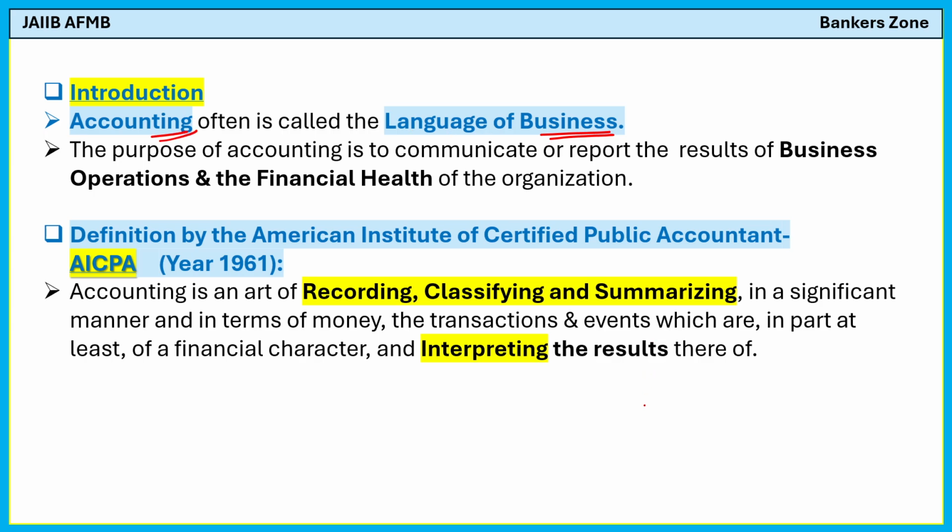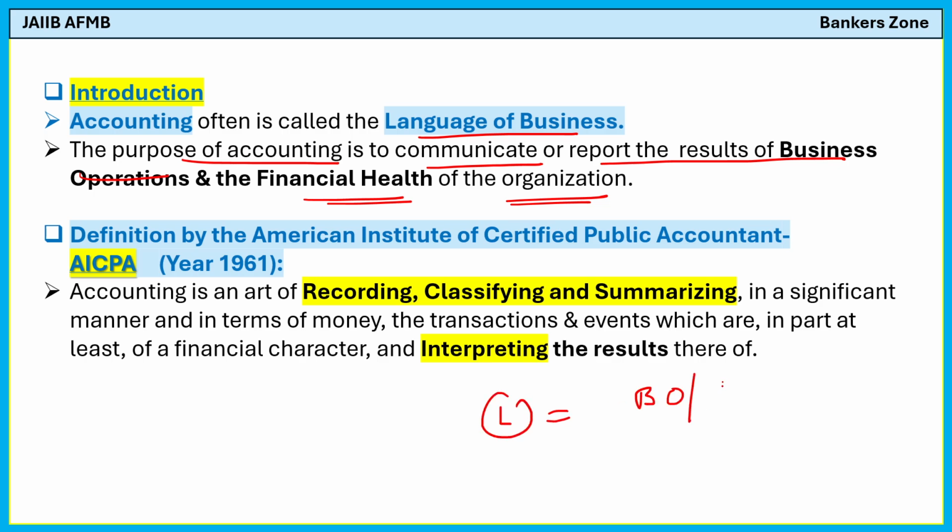For example, if I say my business has earned 5 lakh rupees of profit in the previous year, that means I am able to communicate the financial result of my business. That's why I can say it is the language of business. So the purpose of accounting is to communicate or report the result of a business operation and the financial health of the organization.